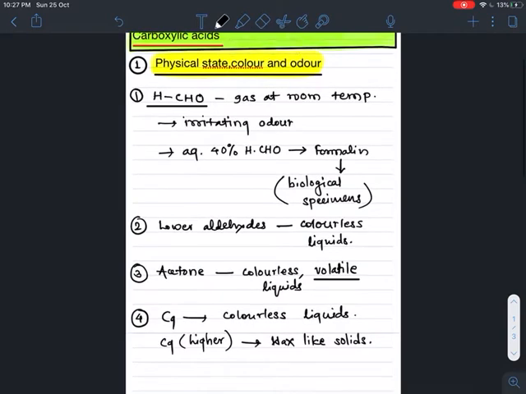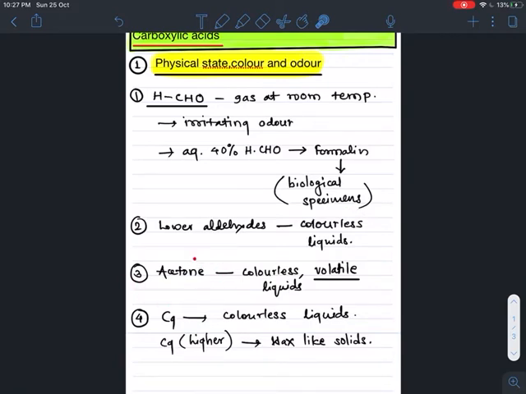Lower member of aldehydes, if we take the example of formaldehyde, only formaldehyde is gaseous in state at room temperature. It has irritating odor. Its 40% aqueous solution is used as a biological specimen preservative, and that solution is nothing but formalin. Lower aldehydes are colorless liquids.